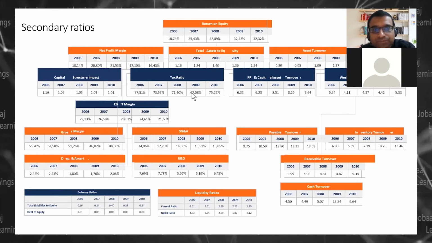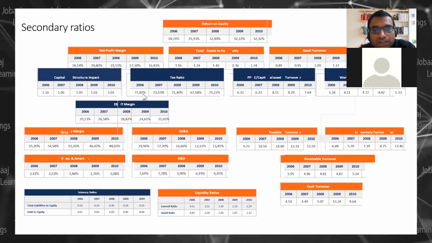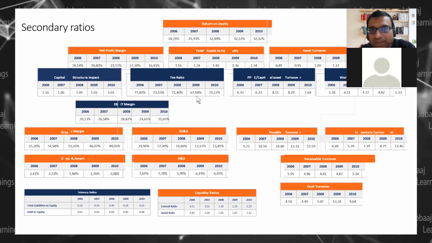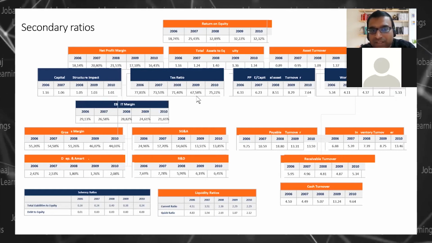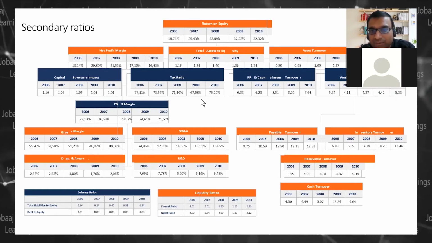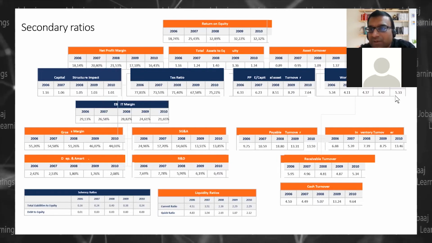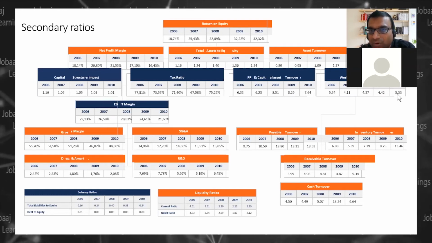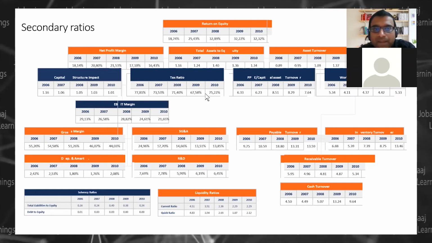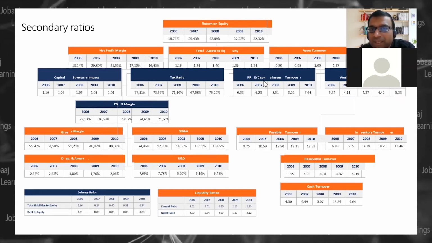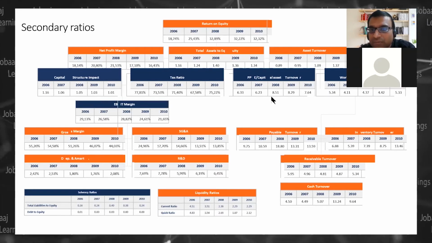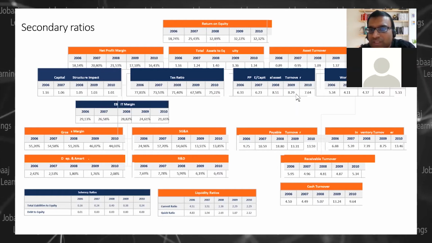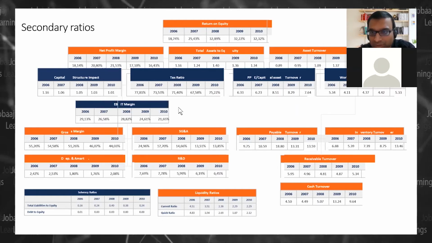Tax ratio somehow has been consistent, but there has been some dip in the middle of the years, 67.58. Working capital turnover ratio again, from 5 it has dipped, but it has come back to the top, right? Then you have the PPE to capital asset turnover ratio, which has shown some ups and downs, right?